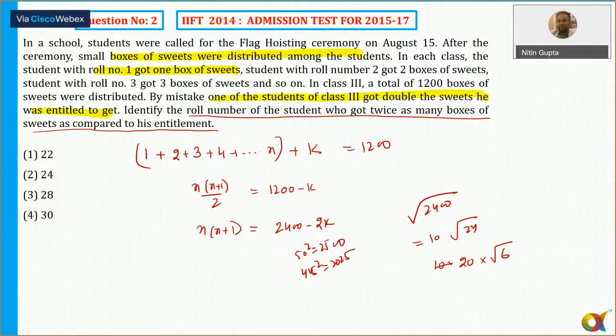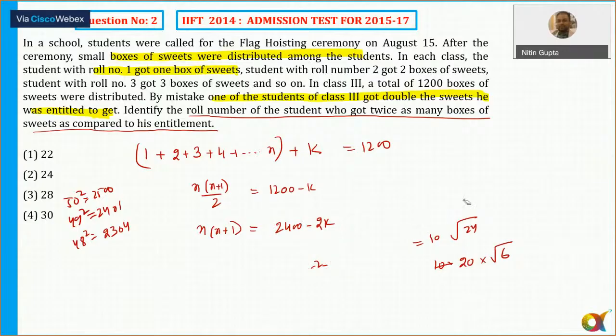ठीक है, if I take 48 square, okay, what is 48 square? We all know that 50 square is equal to 2500. 49 square, we can calculate it easily here. That is 2401. So इससे ज़्यादा आ रहा है. So I think 48 will definitely satisfy. Minus 2 square, that is 2304. Yes. So 48 is satisfying. I'm not using the options, but मैं एग्जाम में करना होगा तो मैं options को use कर लूँगा क्योंकि options given हैं. So I think 48 square is 2304.